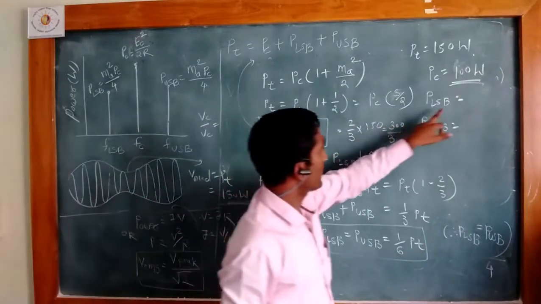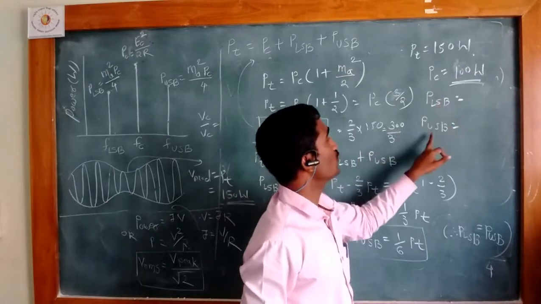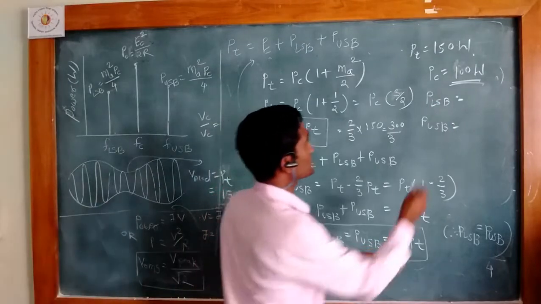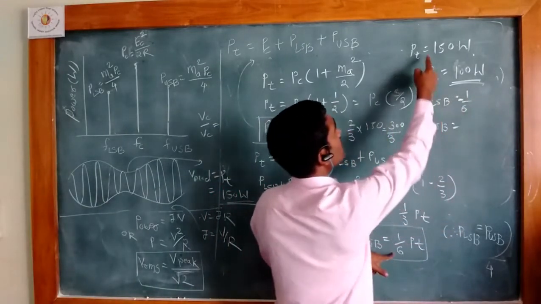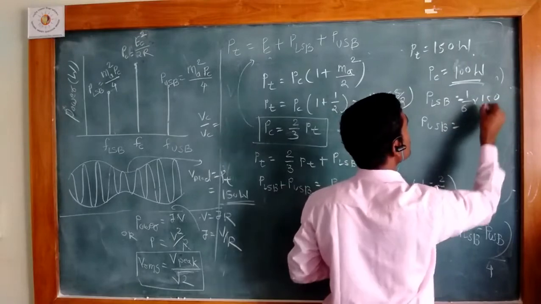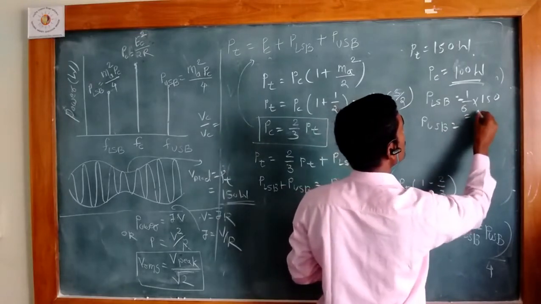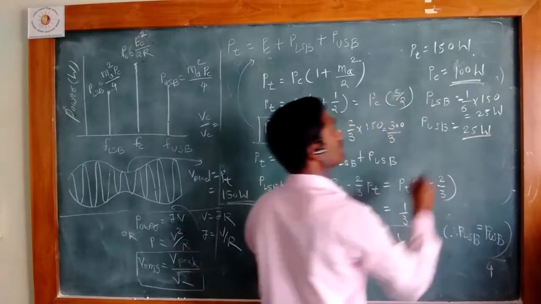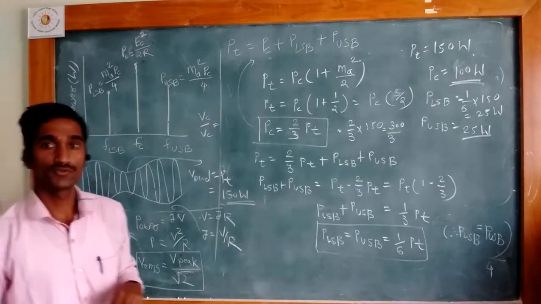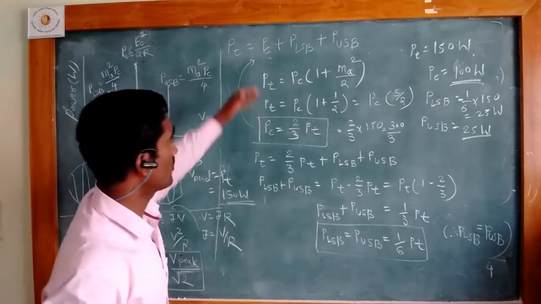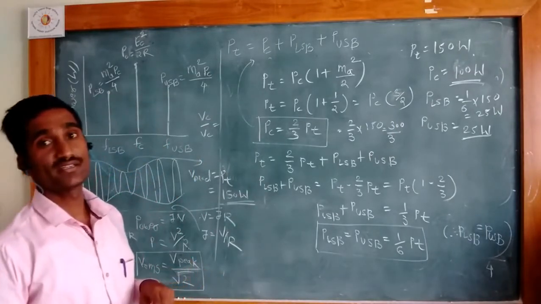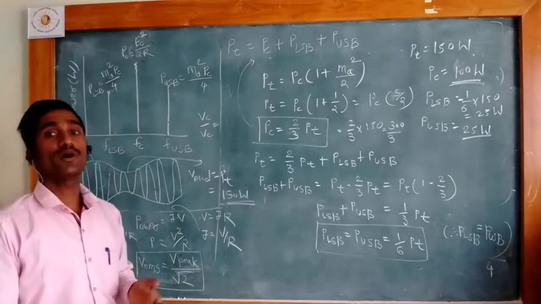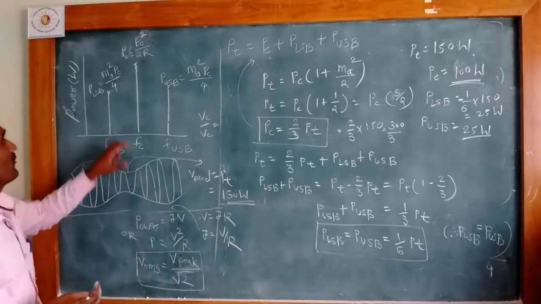And again we can find the power present in the LSB or USB, which is 1 divided by 6 of the total power 150. So we get the value 25 watt, the same value for both. From this expression and from this lecture we can understand that when we transmit the amplitude modulated wave, out of the total power, 2/3, or the maximum power, is present in the carrier.